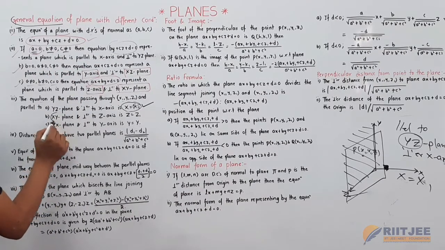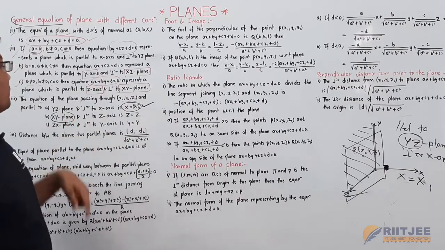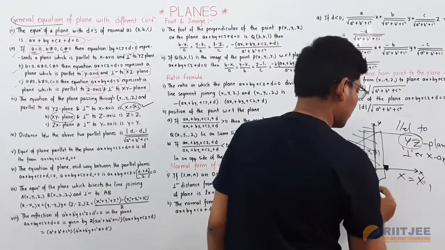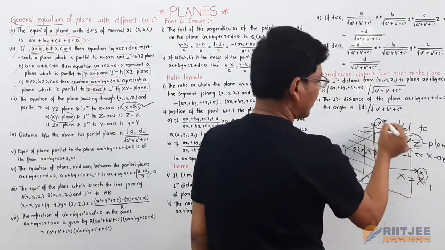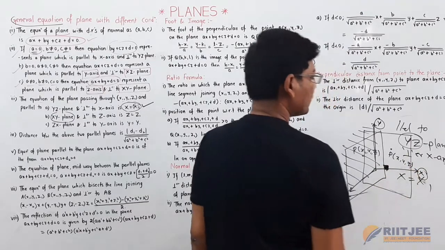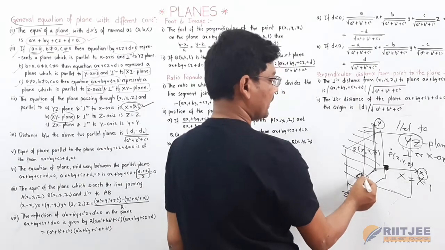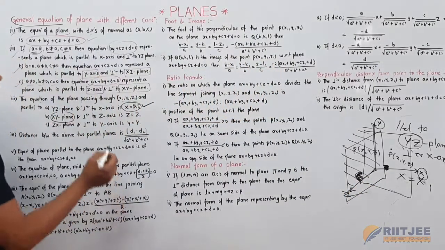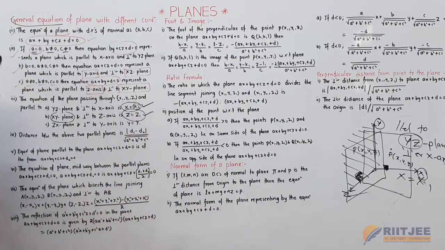Now for the xy plane, the equation of a plane passing through the point and parallel to the xy plane: this is the plane I am taking. This plane is parallel to the xy plane and passes through the point P of x1, y1, z1. It is perpendicular to the z axis, so the equation of the plane will become z is equal to z1. This is the equation of the plane.